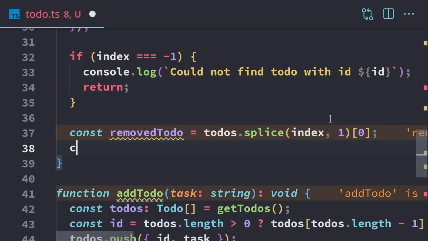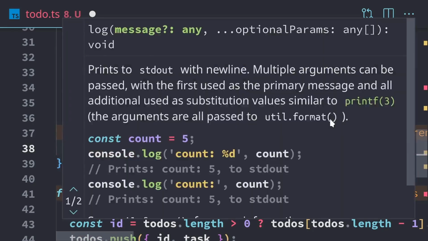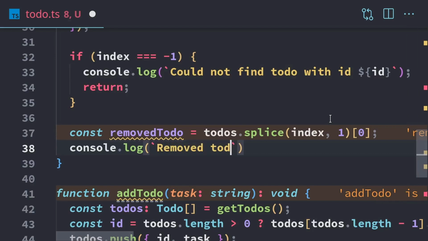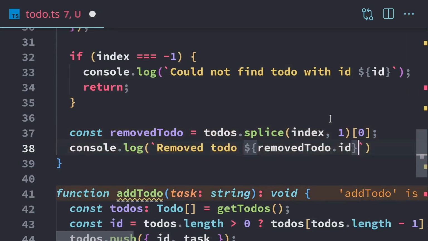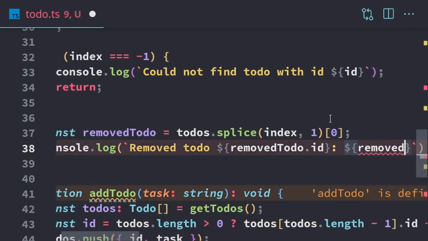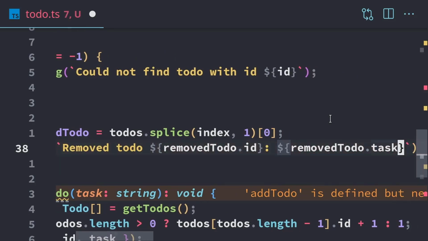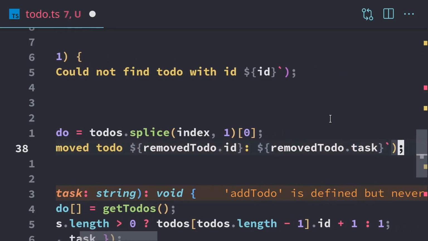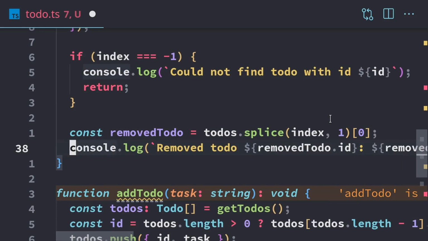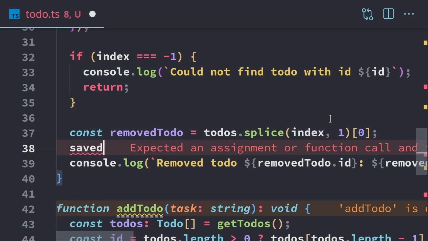So we're going to log right now. Removed to-do. It's going to be removedTodo.id. And we're also going to have the data that was removed. That's just in case we accidentally removed the wrong one. The user is going to see exactly what was removed, and they can add it in again later if they remove the wrong to-do. Now, after we remove it, we want to save it. So we'll put saveTodos right here so we can save them.